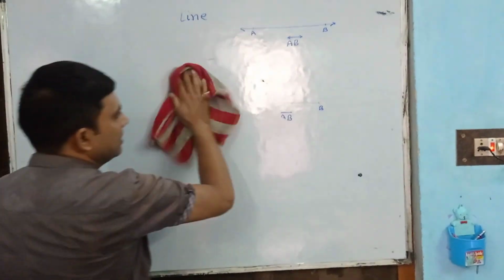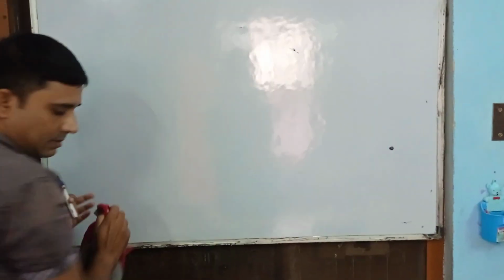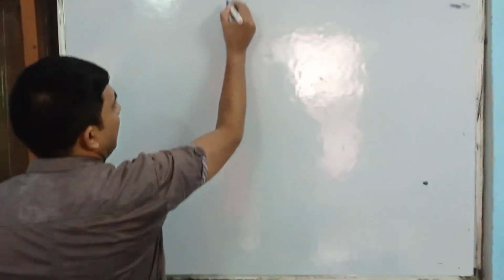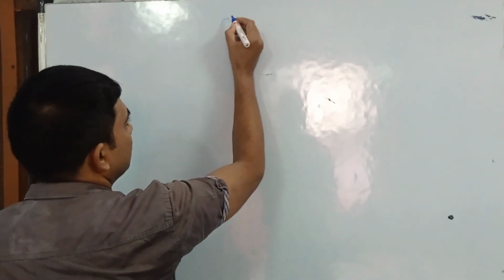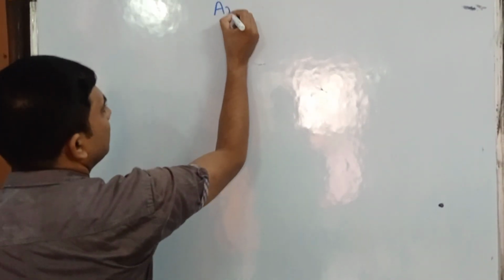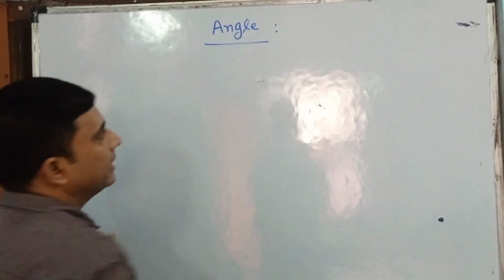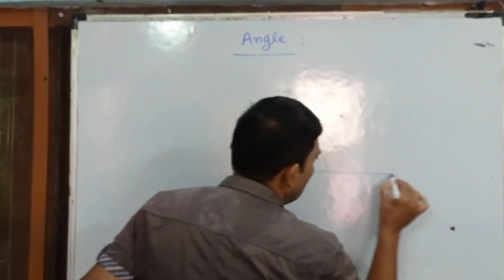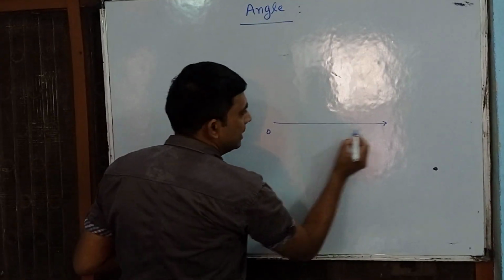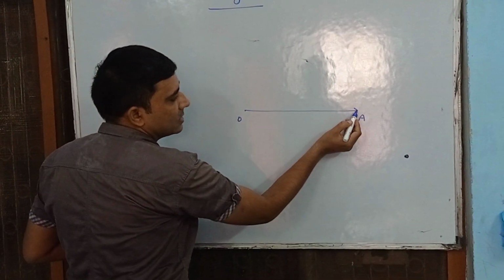Now we'll see what is an angle. एंगल क्या है? Just wait. What is an angle and how geometrically can we define an angle? As we have just seen, suppose OA is a ray. The starting point is O and there is no end point.